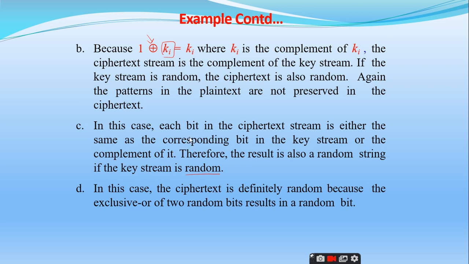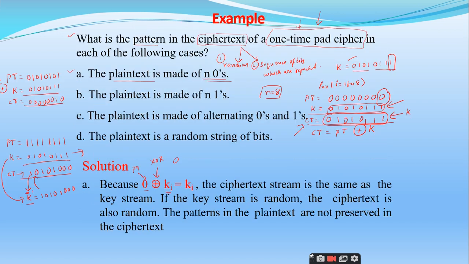Yes, sir. And the last case, the plain text is a random string of bits, right? There is no sequence. So if the plain text is random, 0 1 0 0 1 0 1 1, and if the key is 0 1 0 1 0 1 1 1, right? So here also the resultant ciphertext will be a random number, nothing more than that.